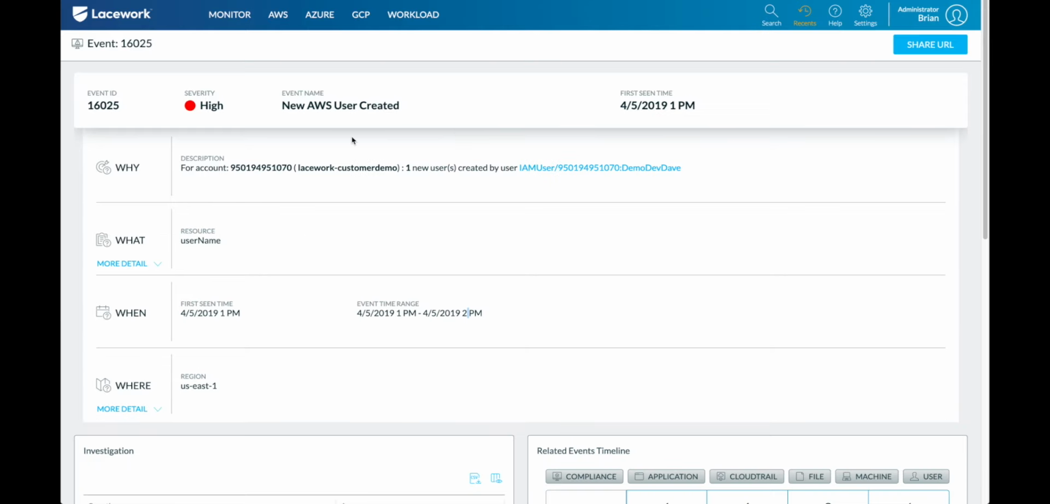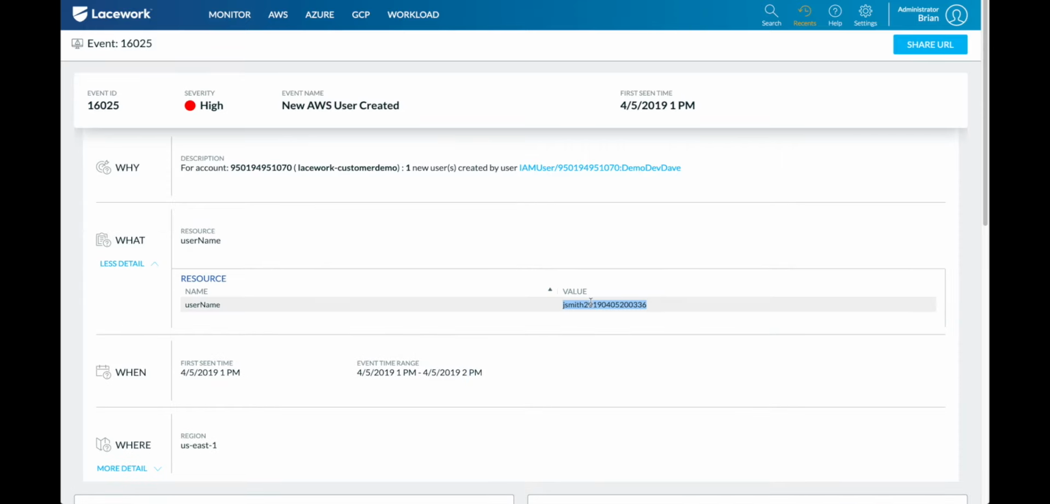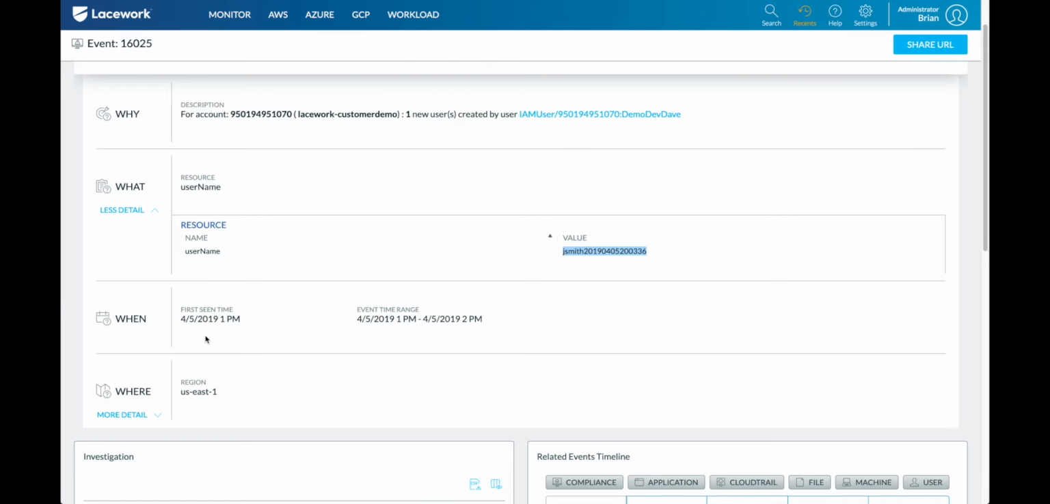Another example I have here is I got a high alert for a new AWS user created. Now, something important to note with our product is we do not send high alerts every time a new user is created. But in this case, it is abnormal for this user to create other new users. So that's why we sent you a high alert. I could come down here now and I can see, okay, this is the user they created, Jay Smith. I can see when this happened. It happened April 5th between 1 and 2 p.m.